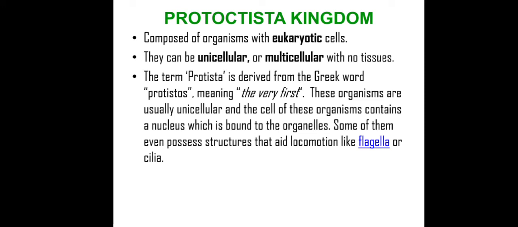Just like any other eukaryote, the cells of these species have a nucleus and membrane bound organelles. They may be autotrophic or heterotrophic in nature. Autotrophic species can create their own food and survive by themselves, and the heterotrophic ones, on the other hand, have to derive nutrition from other species so they can keep themselves alive.